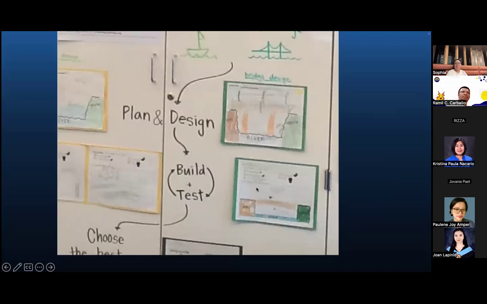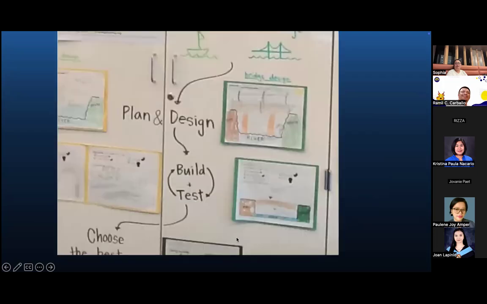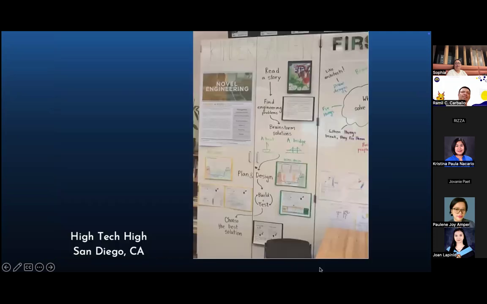Boat or bridge. Next stage of the engineering process, plan and design. So here are the plans of the students. They built and they tested it. Sorry. Saan na ba yun? They built and they tested it even with just popsicle sticks. So, syempre, pretend. And they chose the best solution.